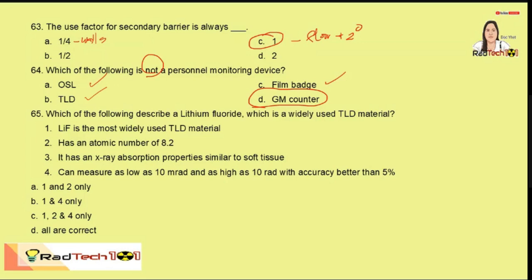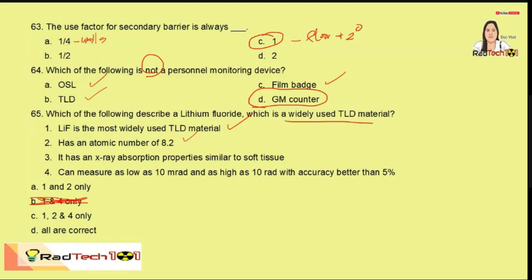Which of the following describe lithium fluoride, which is a widely used TLD material? So, lithium fluoride is the most widely used TLD material. Yes, correct. And dito na siya sa question. So, lithium fluoride has an atomic number of 8.2. So, this is correct. So, lahat ng 1 and 2. Wala siyang 2.